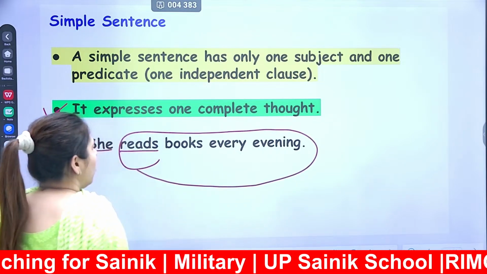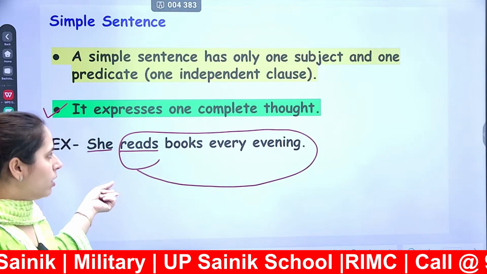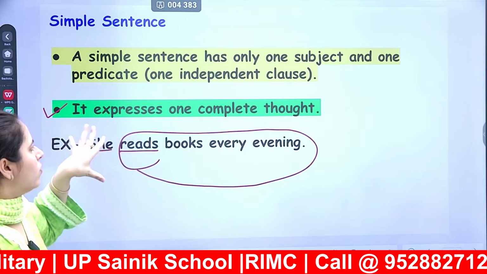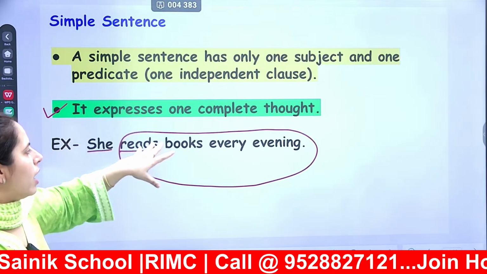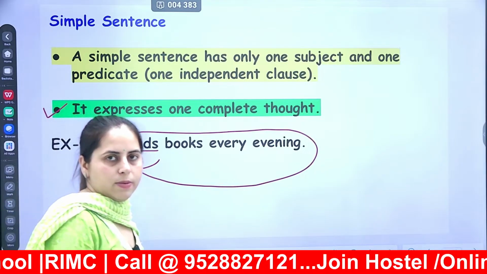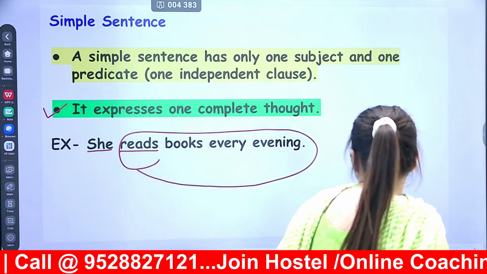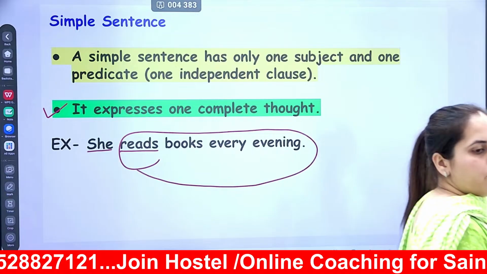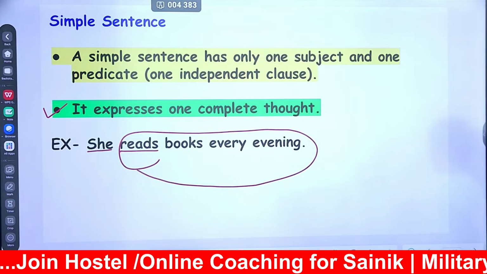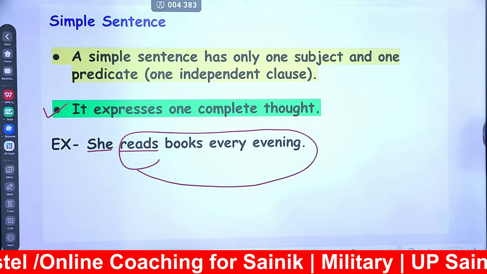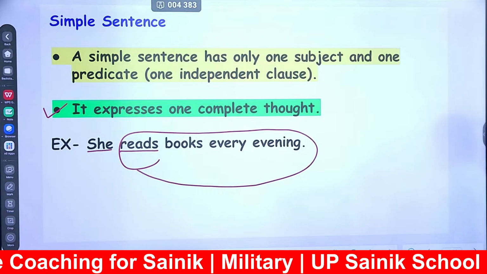We have only one verb in the predicate part. So it contains one verb and one predicate part. That is the independent clause. Okay? So this is my independent clause. Therefore, this is my simple sentence because I am having one subject and one verb here.